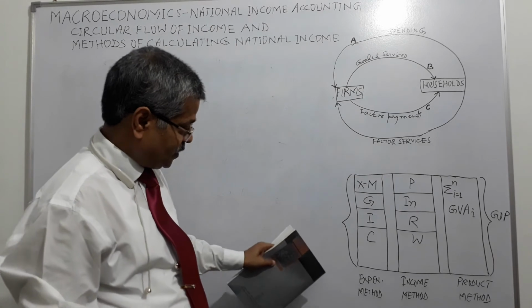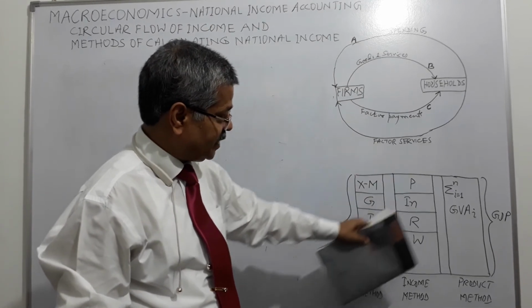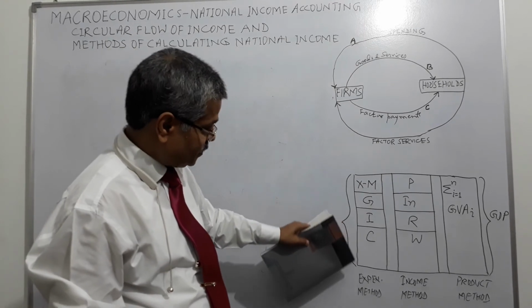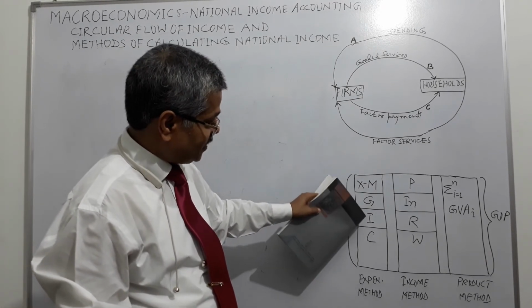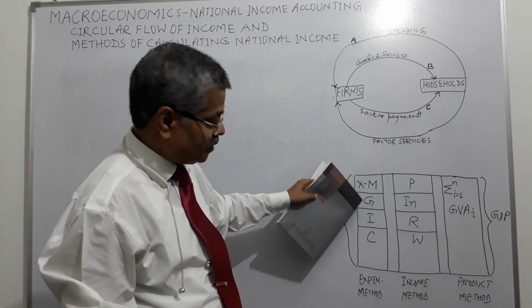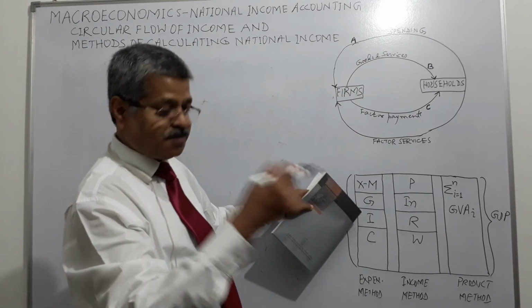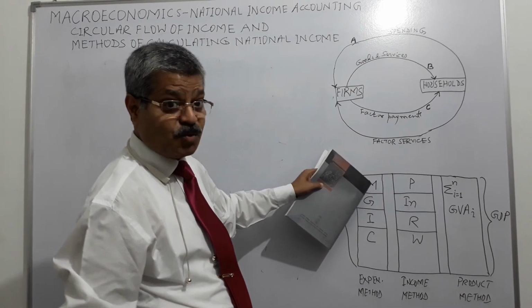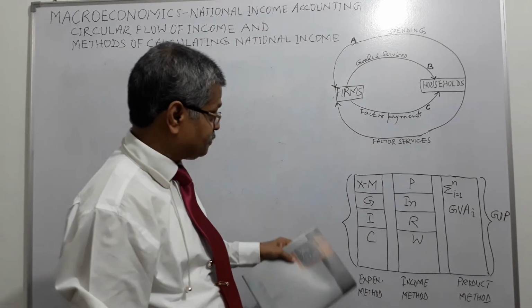And here all the three in a nutshell. Expenditure method we have all discussed. Consumption expenditure, investment expenditure, government expenditure. All these are the ways through which firms get their money back. Export income minus import, because for import they have to pay.